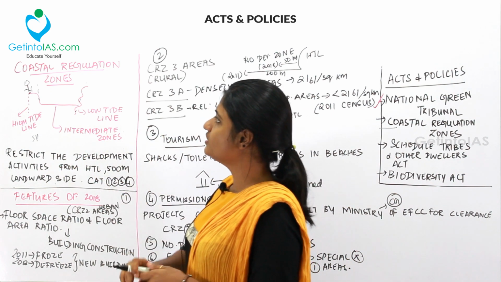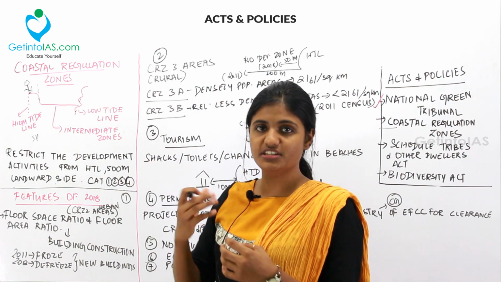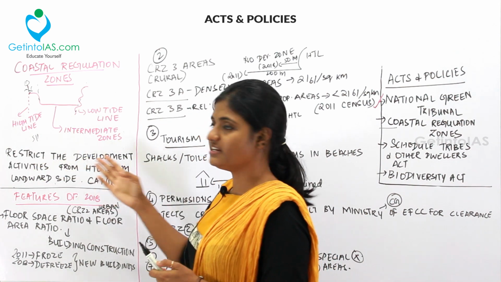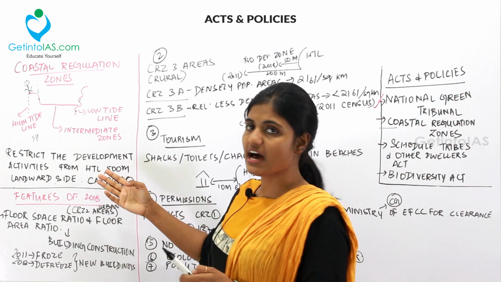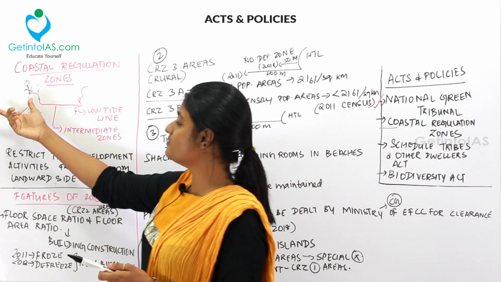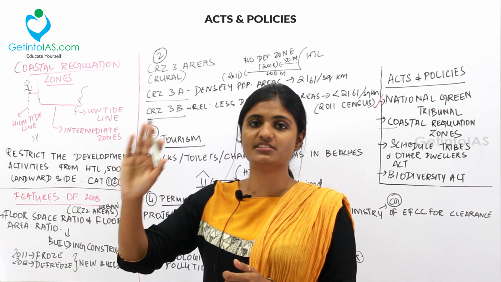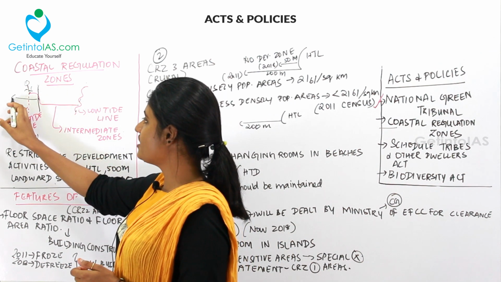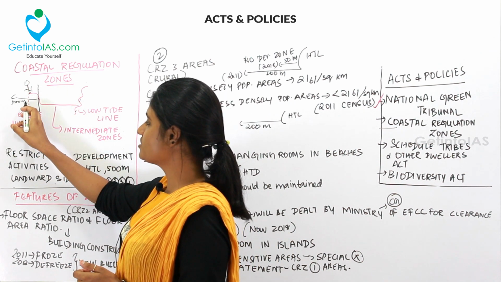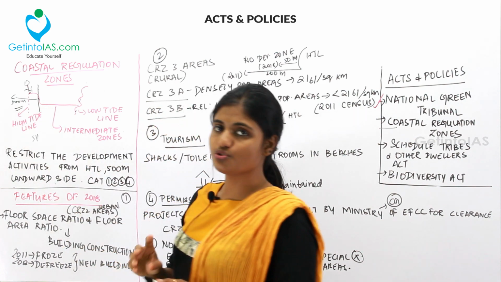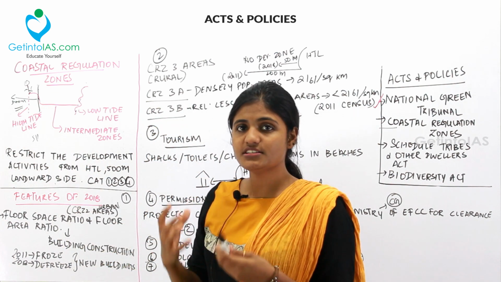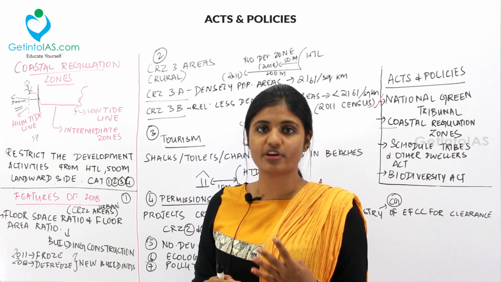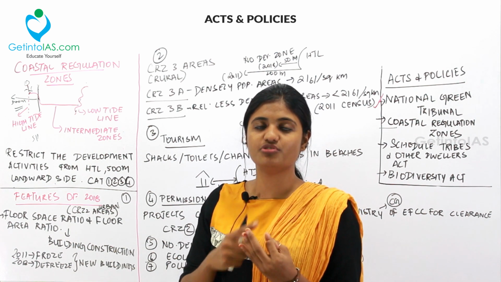So accordingly, the coastal regulation zones were denoted in order to restrict development activities from the high tide line, that is, 500 meters from the high tide line towards the land. If this is the high tide line, from here 500 meters is taken into account and denoted as the coastal regulation zones. Under the coastal regulation zones you have 4 categories: category 1, 2, 3 and 4.